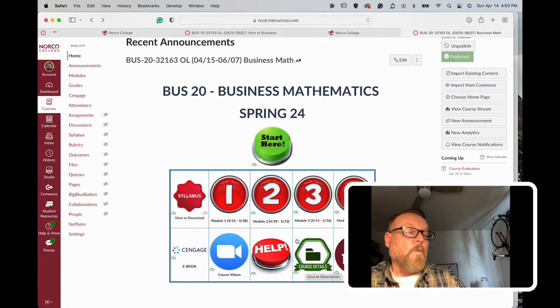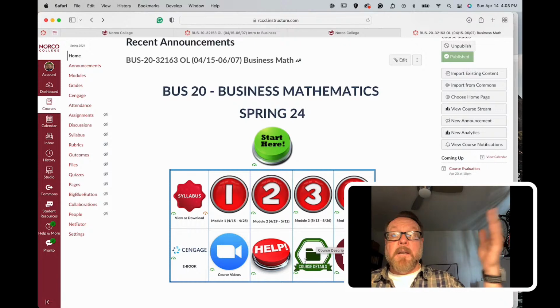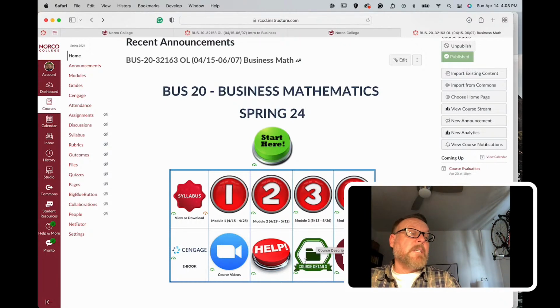Right next to that is a course details. It just explains what this course is about. It also gives you a course schedule. The course schedule can be found in 3 places. You can get it on the syllabus, you can get it under the Start Here button, and you can also get it right here under course details.